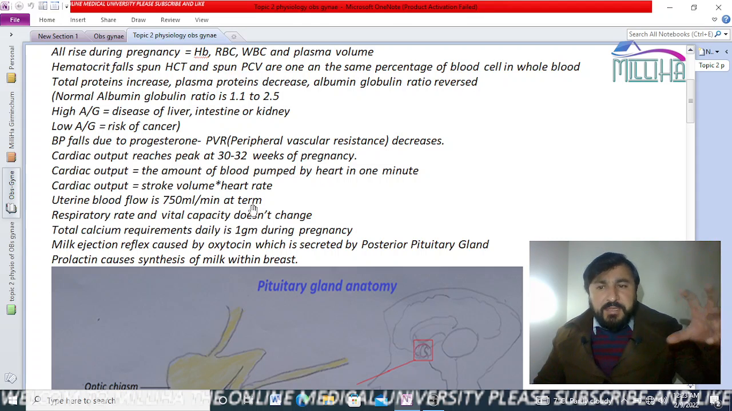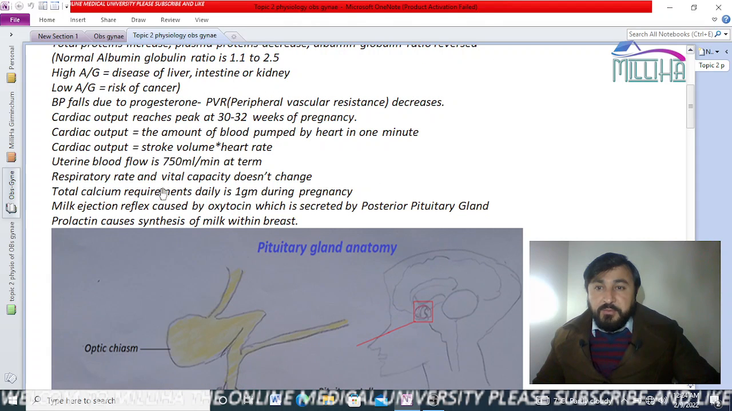How much blood is circulated through the uterus is 750 milliliters in 1 minute. So that's why you have to do the cesarean section very fast, because the blood flow is torrential. Hemorrhage, bleeding, could cause harm to the patient.